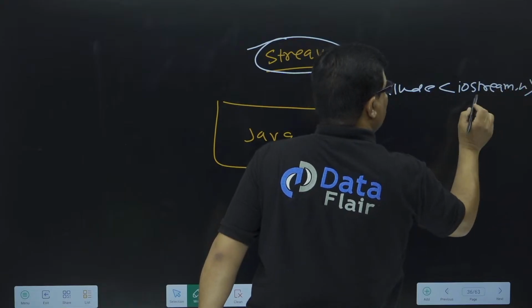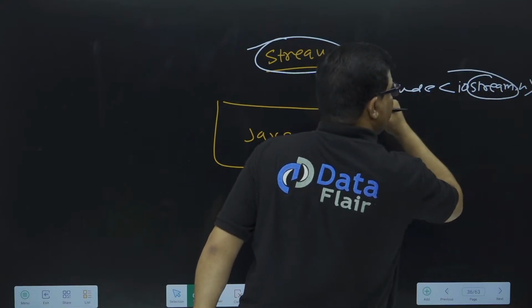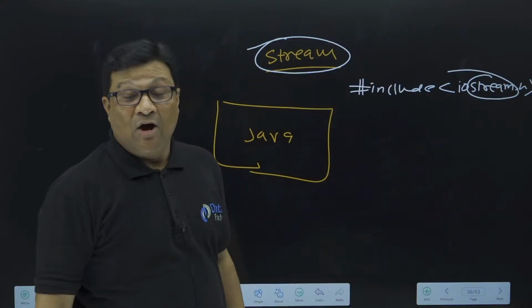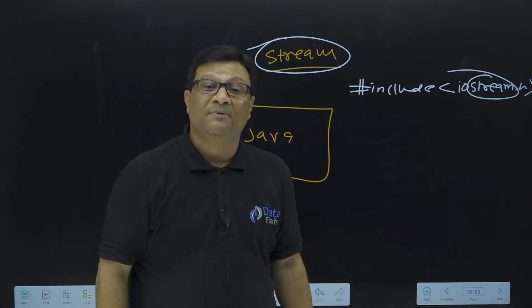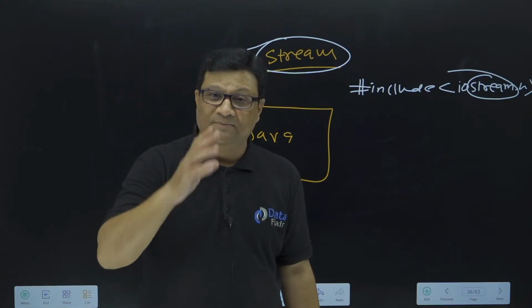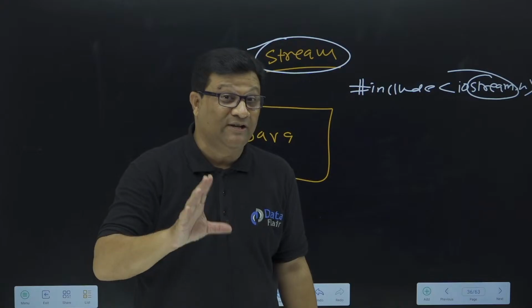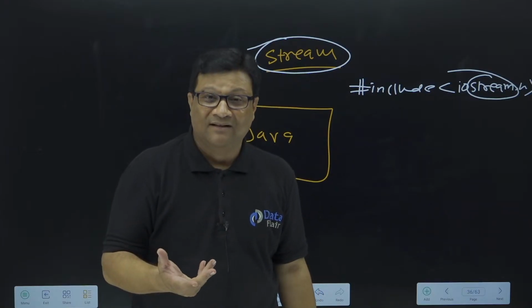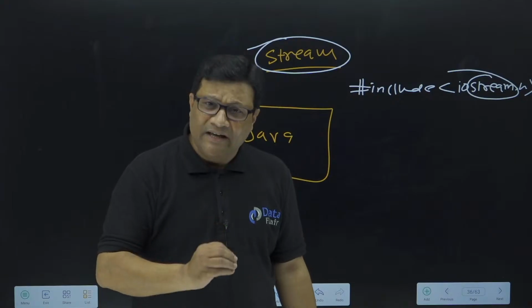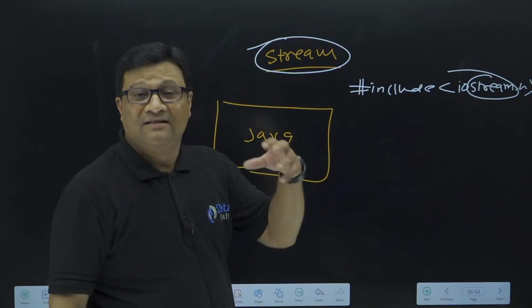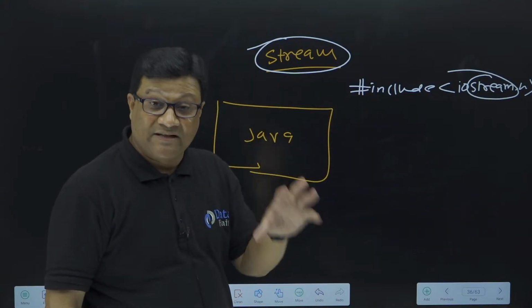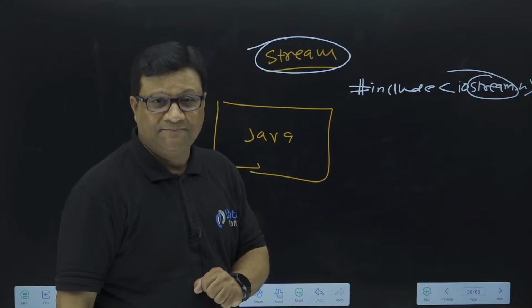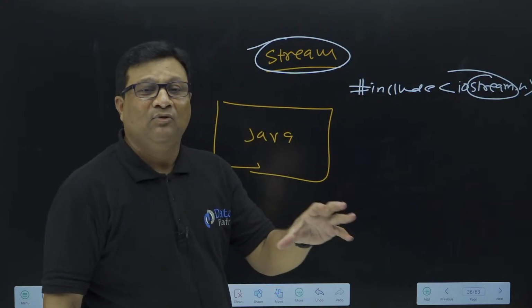Anyone tell me, what is the meaning of stream here? And how many types of streams are there in C++? If you have any knowledge of streams in C++, because in C++ again it is an important topic. Do you have any idea about this stream?